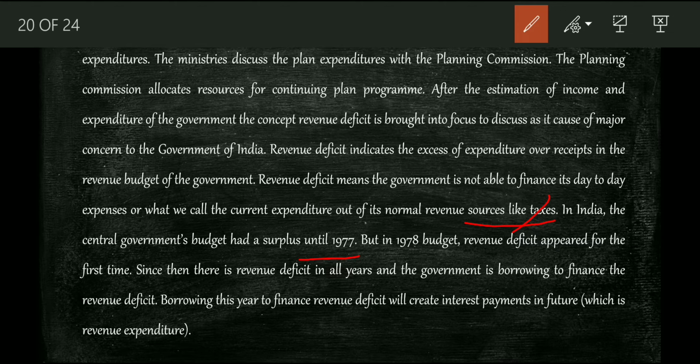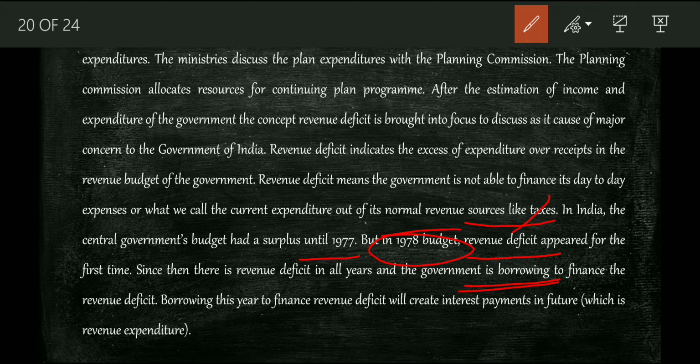Right, this is also a question. So what happened in 1978? Revenue deficit appeared for the first time. Since then there is a revenue deficit in all the years, and the government is borrowing to finance the revenue deficit. Right, this is what is happening. 1978, the first time revenue deficit has appeared. Since then there is revenue deficit in all the years, and government is borrowing to finance the revenue deficit.